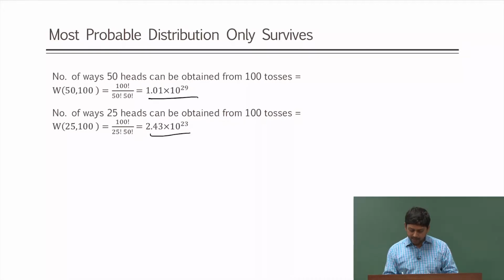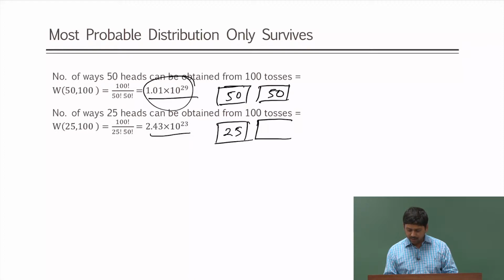So, it is like the same situation: 50 heads out of 100 tosses is the same as saying that I put 50 particles in this box and 50 particles in this box, and that has a W of this much. Now, if I say that I put 25 particles in this box and 75 particles in this box, that has this many possibilities, 6 orders of magnitude fewer than this. So, this is our MPD, and this is another distribution which is less probable.